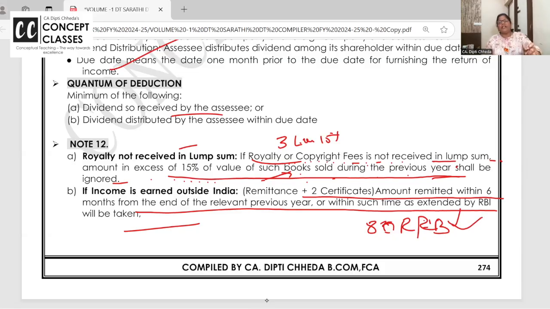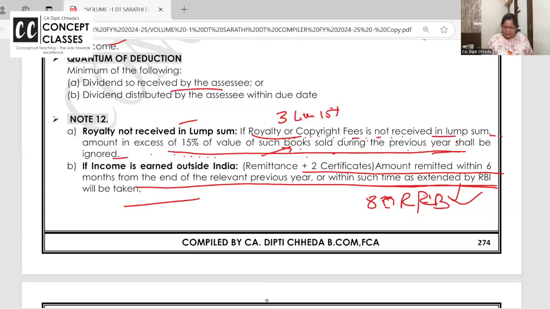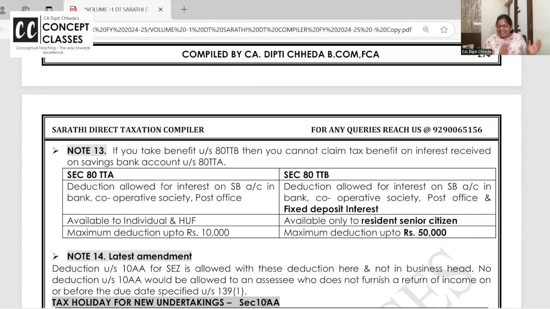It should be brought in India by the end of the financial year or 6 months after that, or kept in a separate account with RBI permission. Yeah, this is important. Now, 80TTA versus 80TTB, without this, your exam doesn't happen.